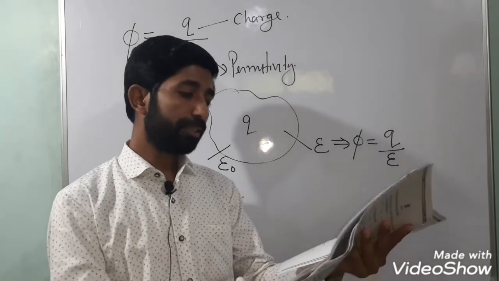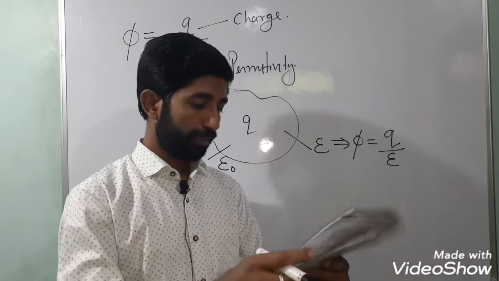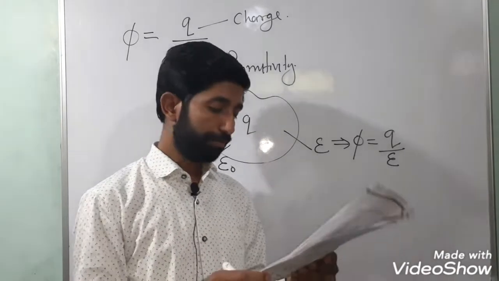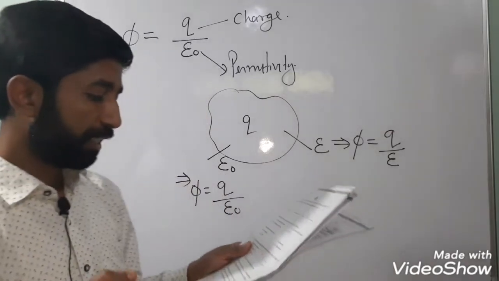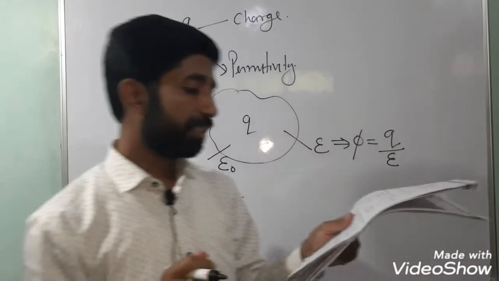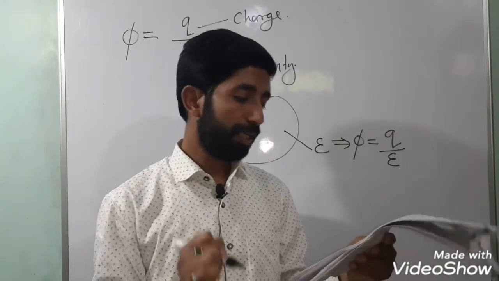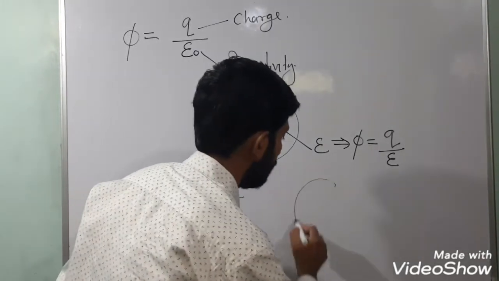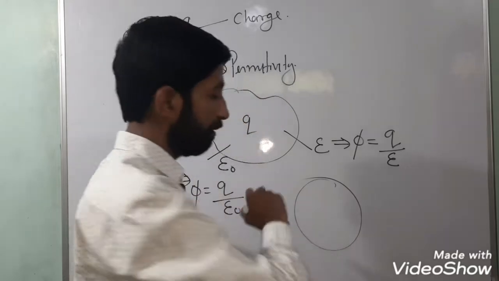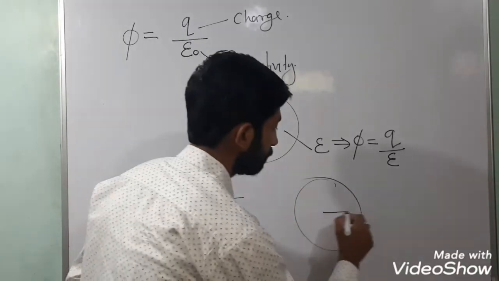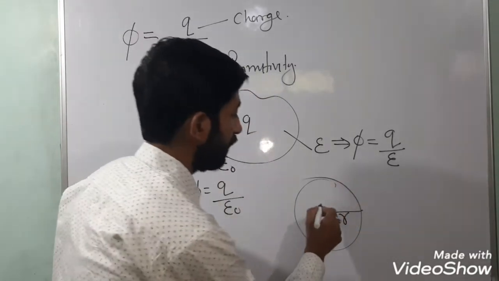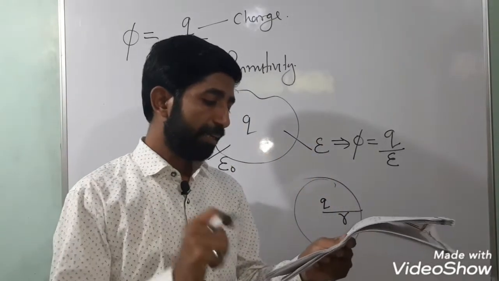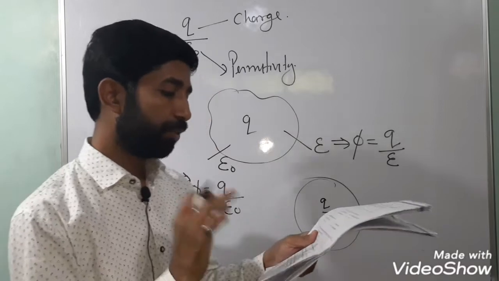Now the next question is again a 1 mark question, question number 12. Listen carefully to the question. A point charge is placed at the center of a hollow conducting sphere of radius r. We have a sphere of radius small r, and a charge is placed at the center, and the outer radius is 2r.